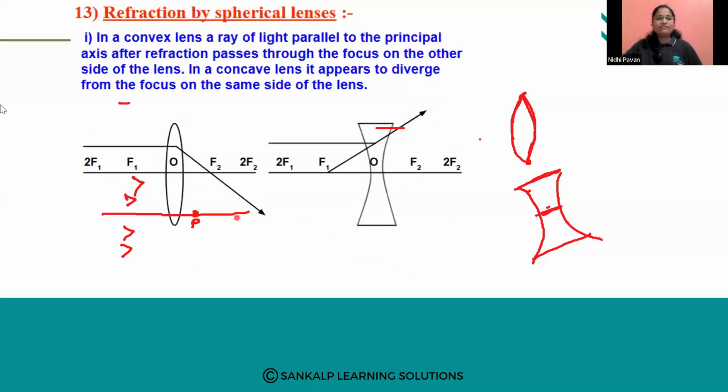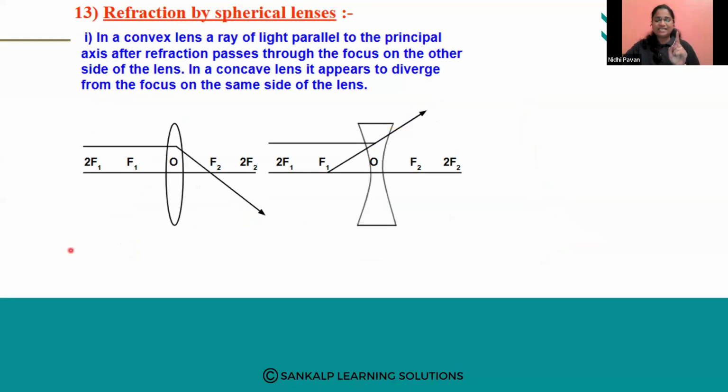Now we have refraction by spherical lenses. How we studied the case studies in spherical mirrors, no? Like that only we have case studies in spherical lenses also. The first case study: in a convex lens, a ray of light parallel to the principal axis, after refraction, passes through the focus on the other side of the lens. In a concave lens, it appears to diverge from the focus on the same side of the lens.